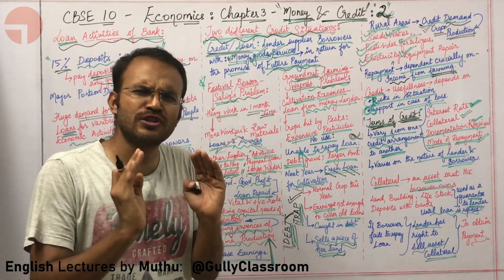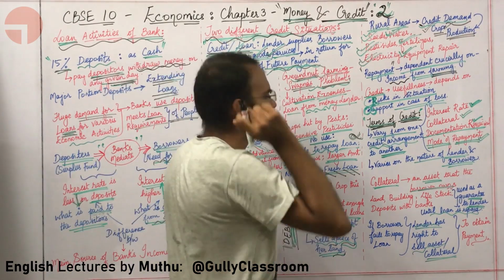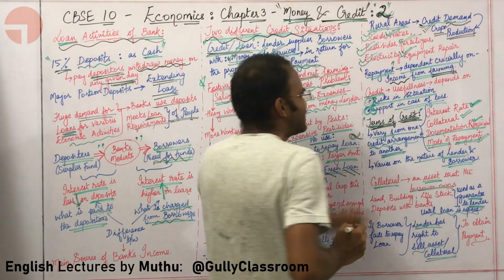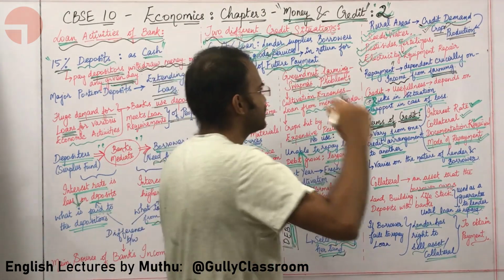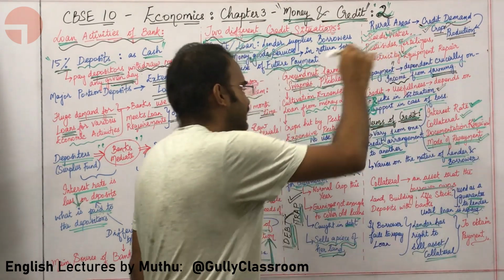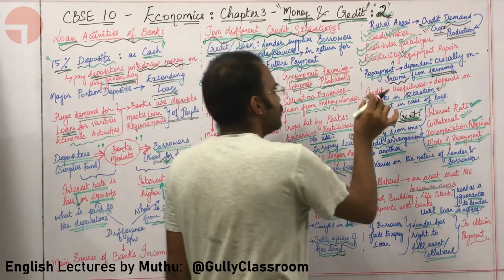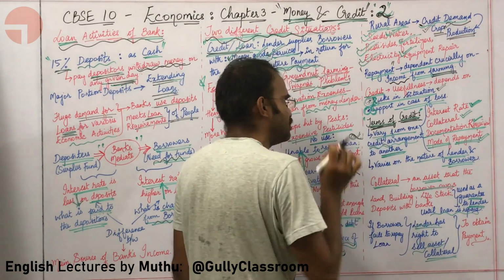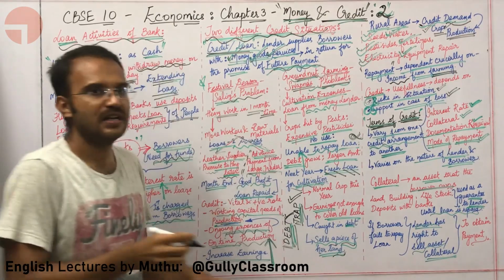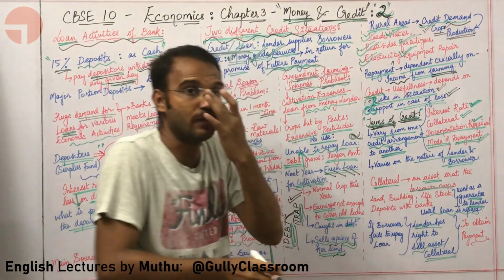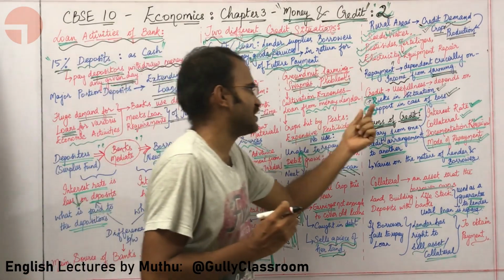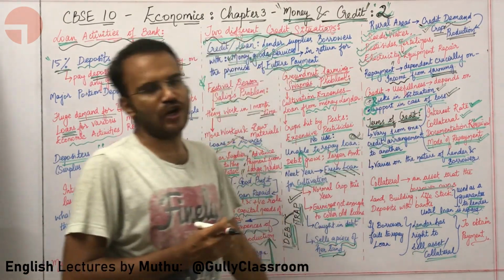So the usefulness of credit depends upon two things. What are the two things on which the usefulness of credit depends? Risks in cultivation, risks in the situation. Every situation has some risks. So depending on these risks, the usefulness of credit can be judged. Also, there should be support in case of loss. Let us say you are growing some crops. If they are destroyed, there could be some insurance for the farmer. So support has to be there in case of loss.